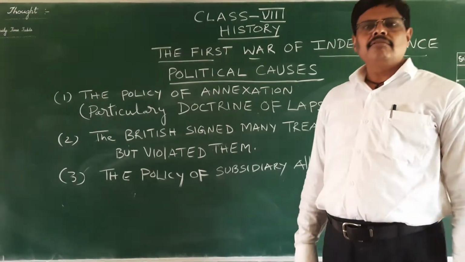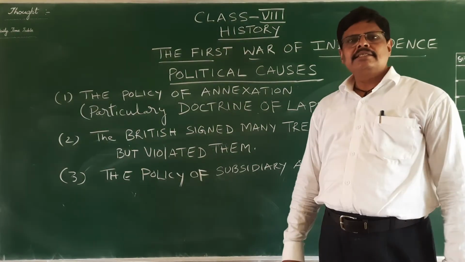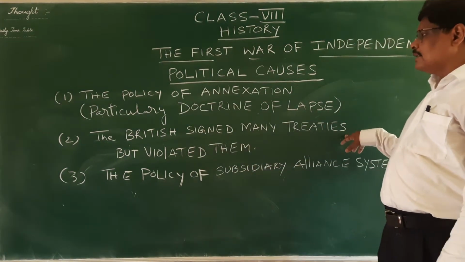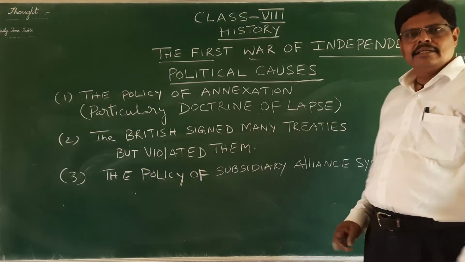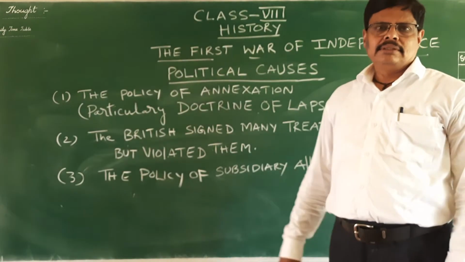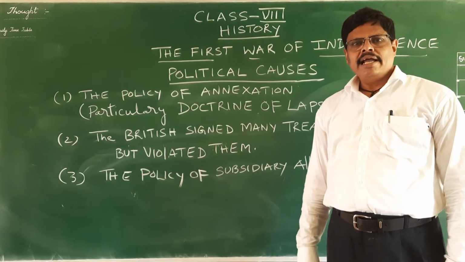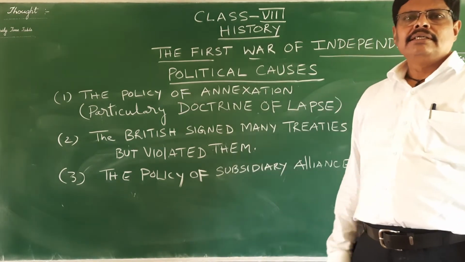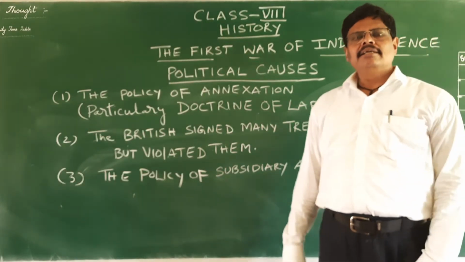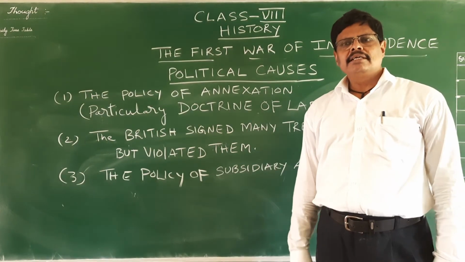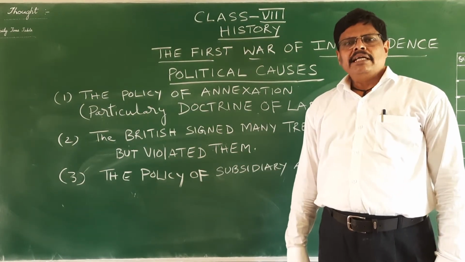One more reason we can discuss under the political causes: the British signed many treaties with the Indian kings and Nawabs, but violated them according to their convenience. They did not keep up their promises. They signed so many treaties. For example, they denied pension to Nana Sahib. Some other people were also promised that they would be given pension.